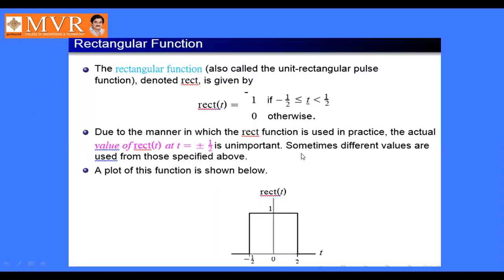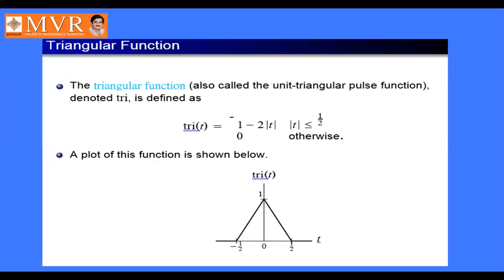Next, the rectangular function. The rectangular function is called the unit rectangular pulse function, denoted as rect, which is given by rect of t equal to 1 if minus 1 by 2 is less than t is less than plus 1 by 2, and 0 otherwise. So it is represented like this: in between minus 1 by 2 and 1 by 2 its value is 1, otherwise it is 0. This is the rectangular function. Next, the triangular function.